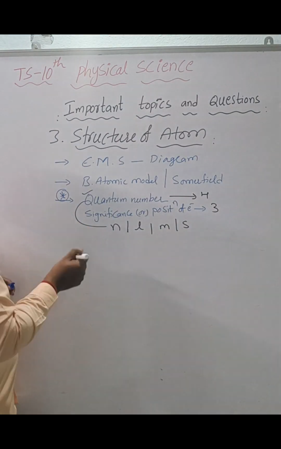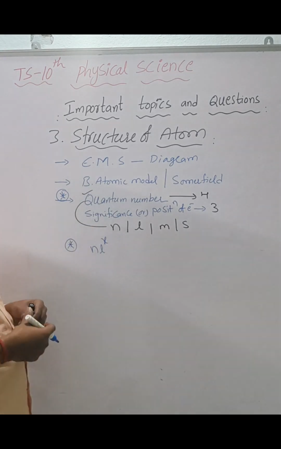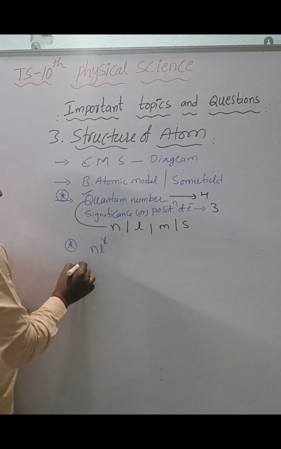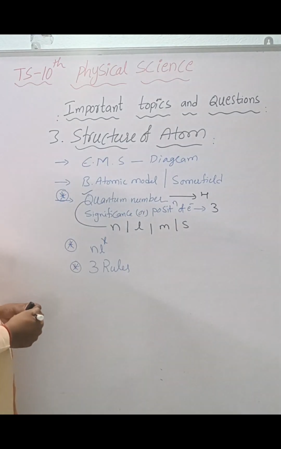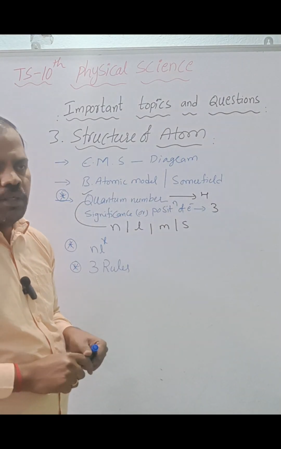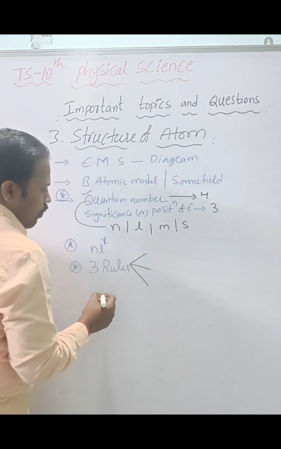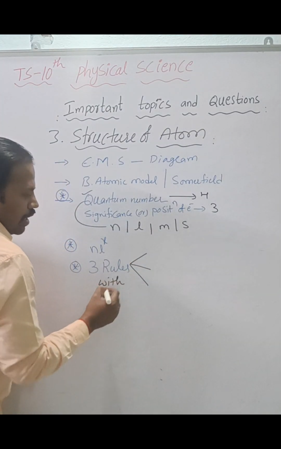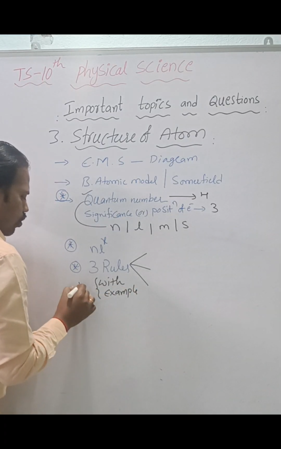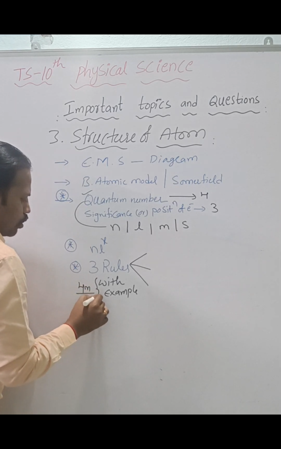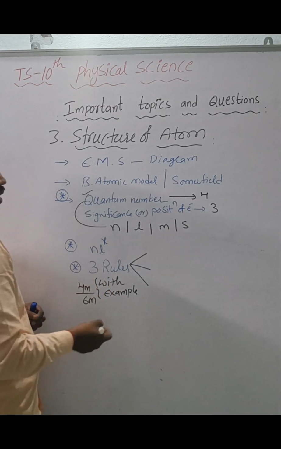Right. Next, most important here, define the NLX method. Next, the three rules for the writing of electronic configuration. Or they will ask to explain the rule with an example. This is for a 4 marks or 6 marks question. If they only ask the rule, that is 2 marks. If I explain with an example, it is 4 or 6 marks.